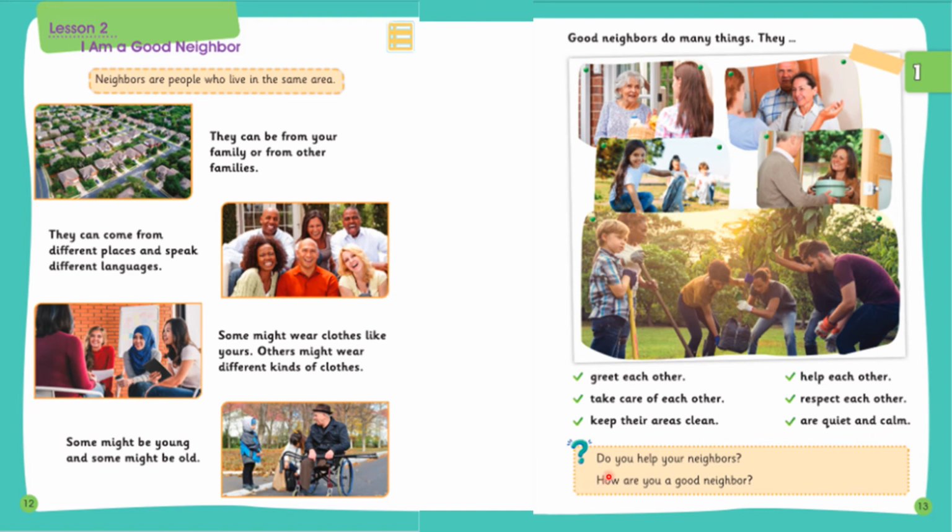Now you have to tell me, do you help your neighbors? Each and every one, I'll ask you inshallah, how are you helping your neighbors, and how are you a good neighbor. You have to tell me if you are a good neighbor or not, or you have to think of the ways how you can be a much better neighbor from now on.